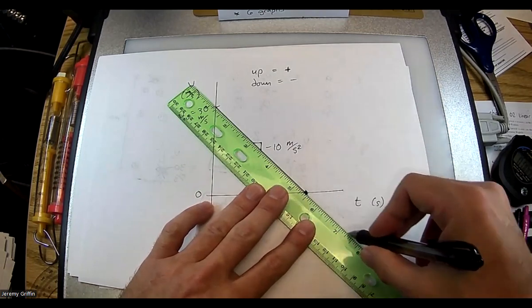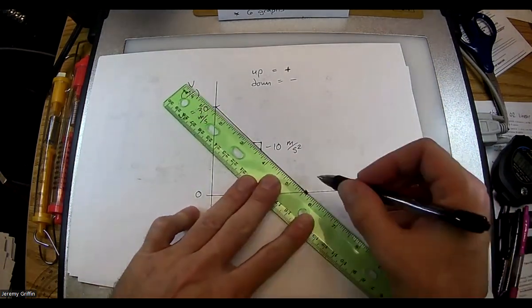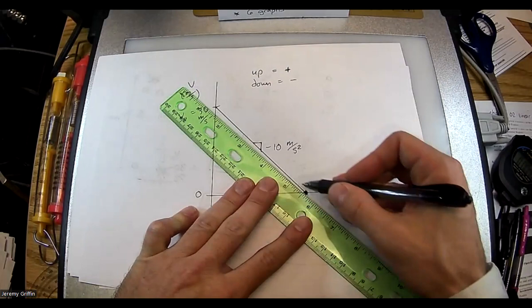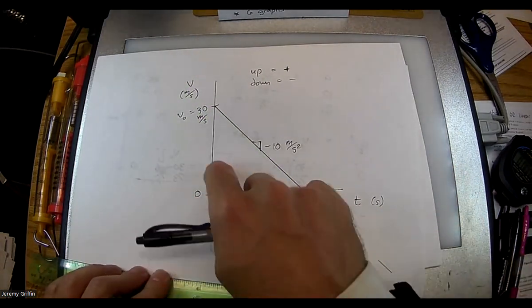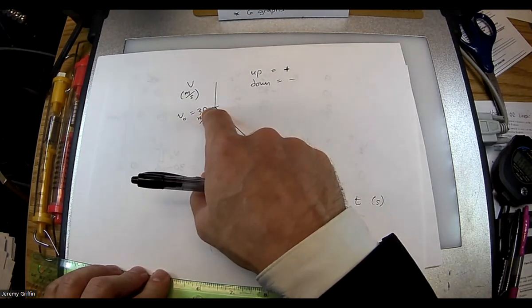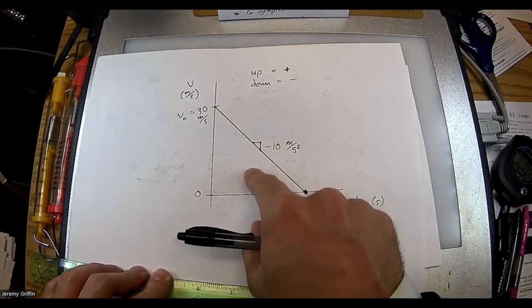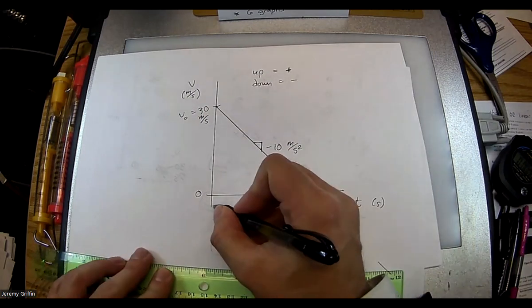Now, so this is only half the time it's in the air, right? Doesn't the ball actually like fall back down, like something like that? Just keeps on going. Right, keeps going. Right, so here's all the way to maximum height. Max height, 0 velocity. Right, and keeps on. Right. So if you know the intercept is at 30 and you're down 10 over 1, down 10 over 1, down 10 over 1, how much time is that?